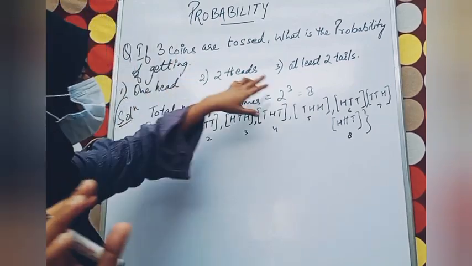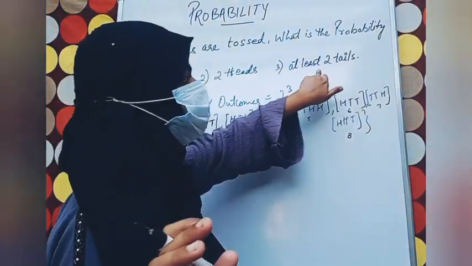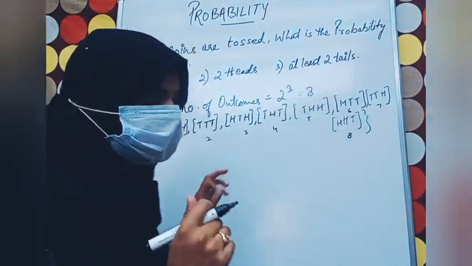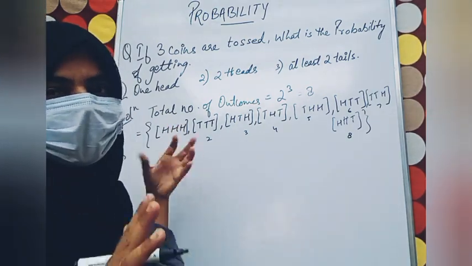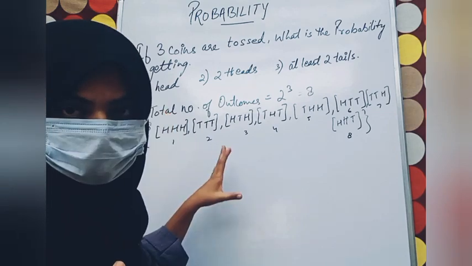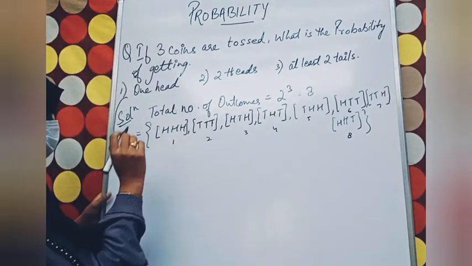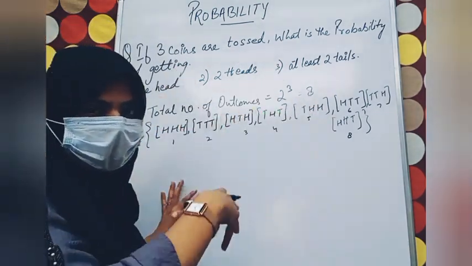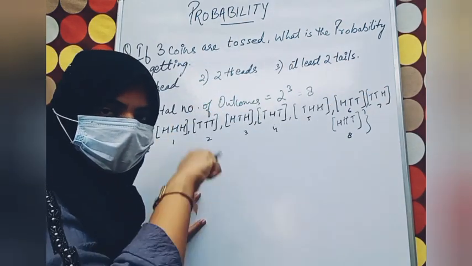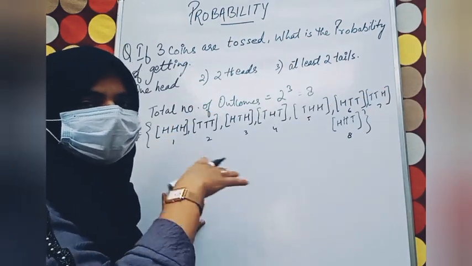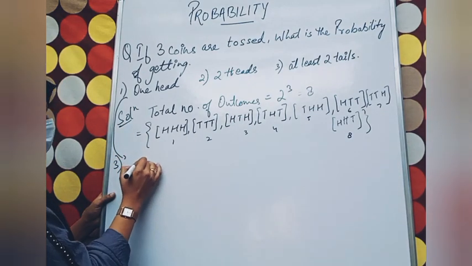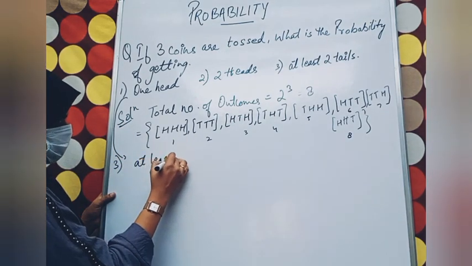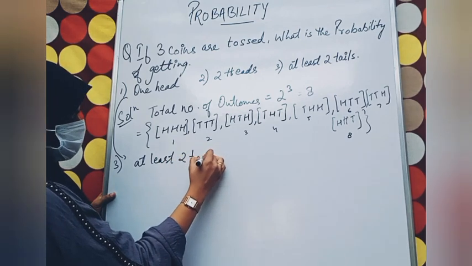Now let's move to part third. See, it says at least 2 tails, means minimum 2 tails, and more than that it can be 3. Why? Because we are having only 3 coins. If we would have been having 4 coins, then it would have counted the 4th also. At least 2 means it should come at least 2. So let's begin with the third. At least 2 tails.